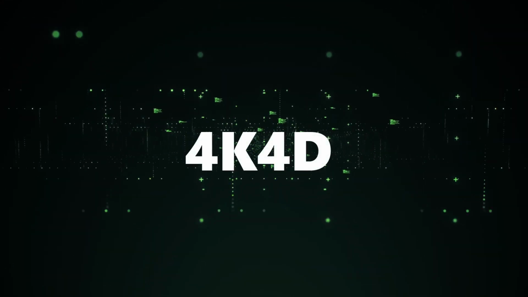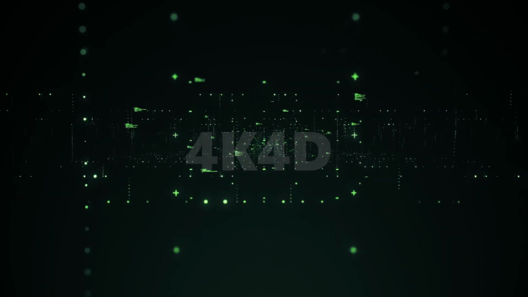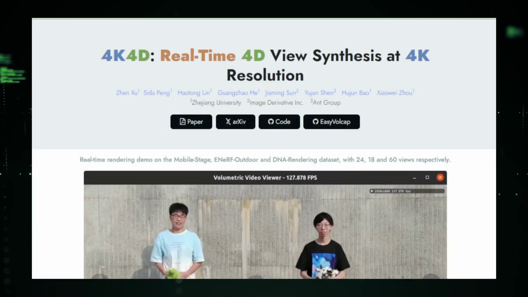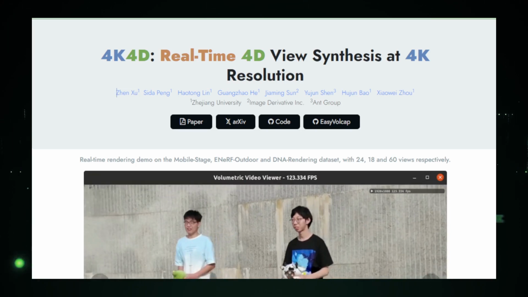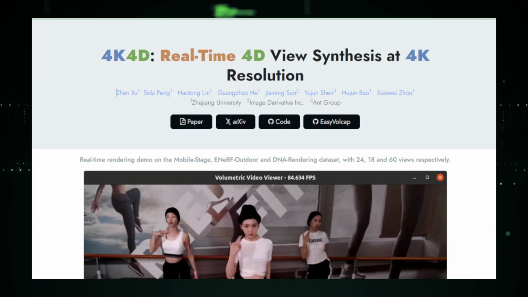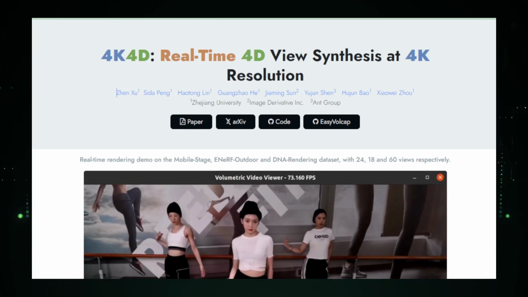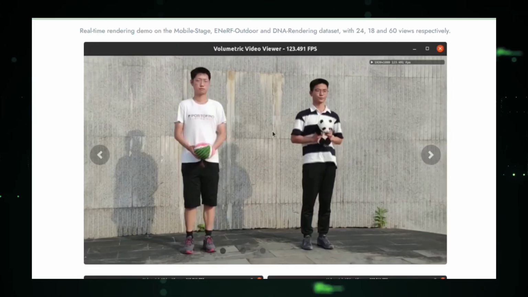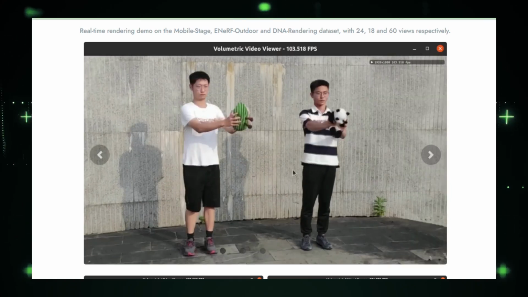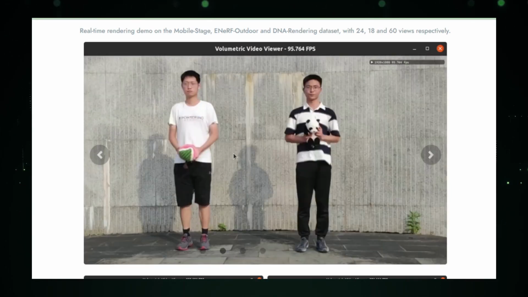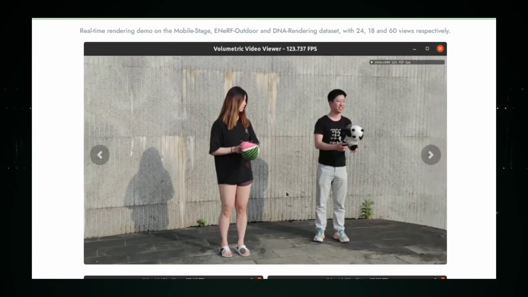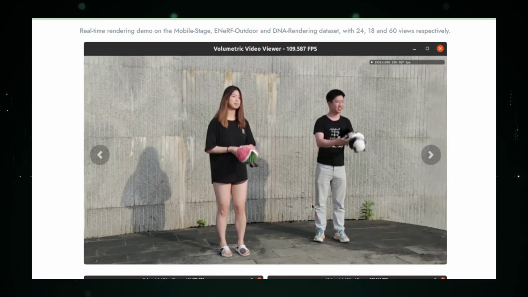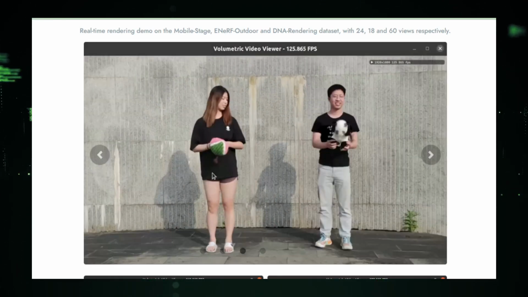Project number 5, 4K4D. Prepare to be astounded as we unveil the marvels of 4K4D, a vanguard in the realm of visual fidelity. With 4K4D, every pixel tells a story, every frame a spectacle, delivered with the precision of real-time rendering. This isn't just about clarity, it's about capturing the essence of motion and detail that breathes authenticity into every scene.